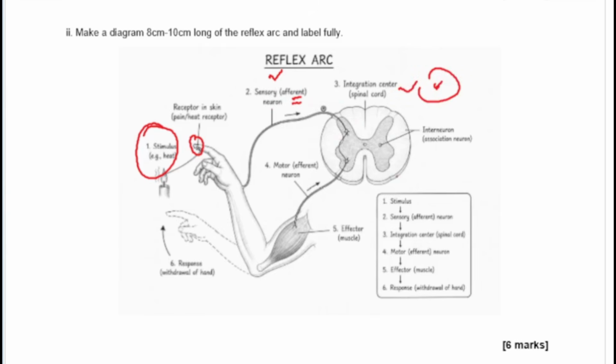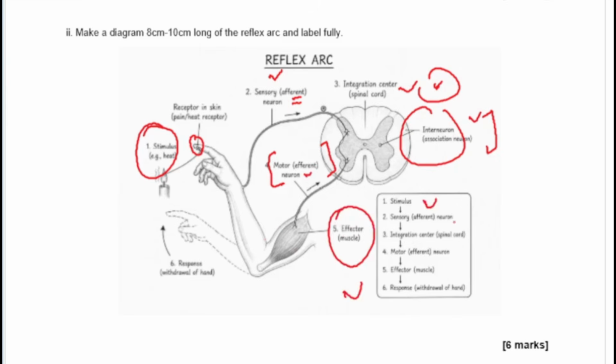So the spinal cord will take the response, and then there is something called the relay neuron or the interneuron in the spinal cord. Okay, so the interneuron interprets and sends the impulse back to the motor neuron. So you call it the motor or the efferent neuron, and then the effector is always a muscle or a gland. So that's the sequence from the stimulus to the sensory or afferent neuron to the interneuron to the motor neuron to the effector and then to the response. So please write that down. They might ask you that.